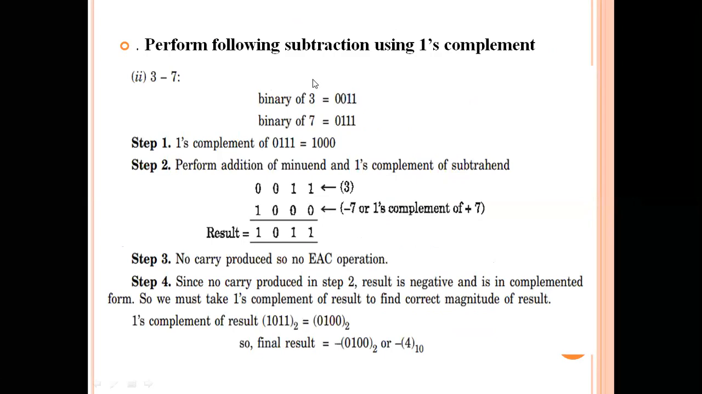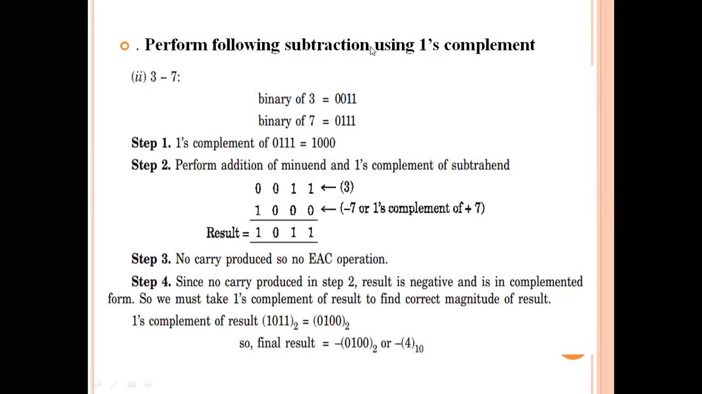Here there is an example where we are performing subtraction using 1's complement. So here we are doing 3 minus 7. So 3 minus 7 means what will be the value? Normally we will get minus 4. We are subtracting a bigger number from a smaller number, so the value will be minus 4.